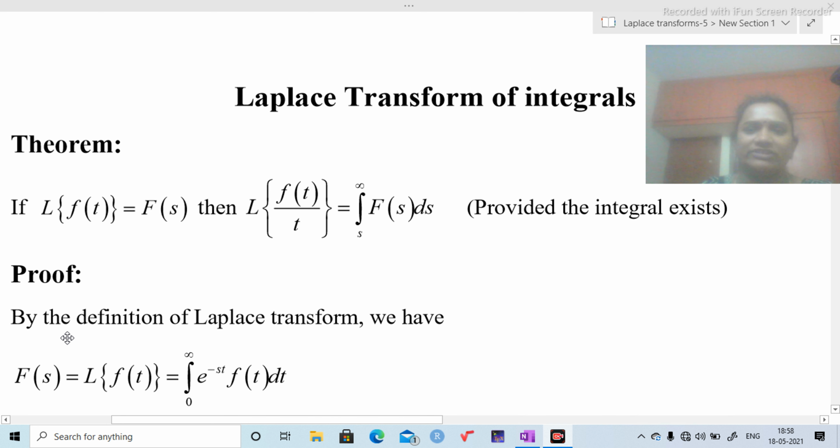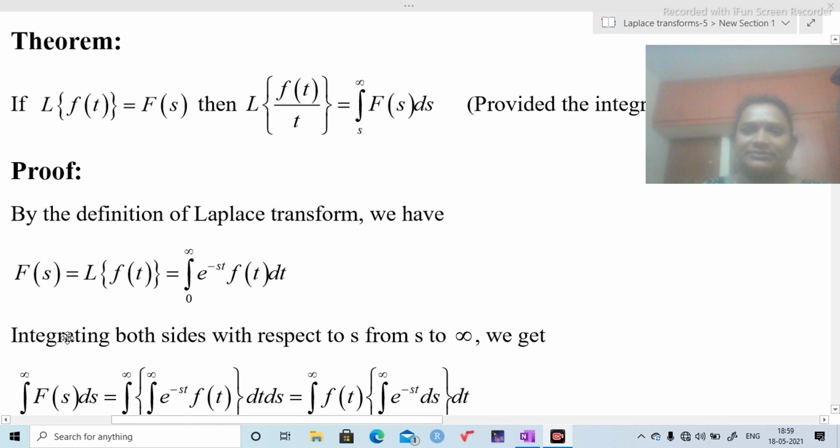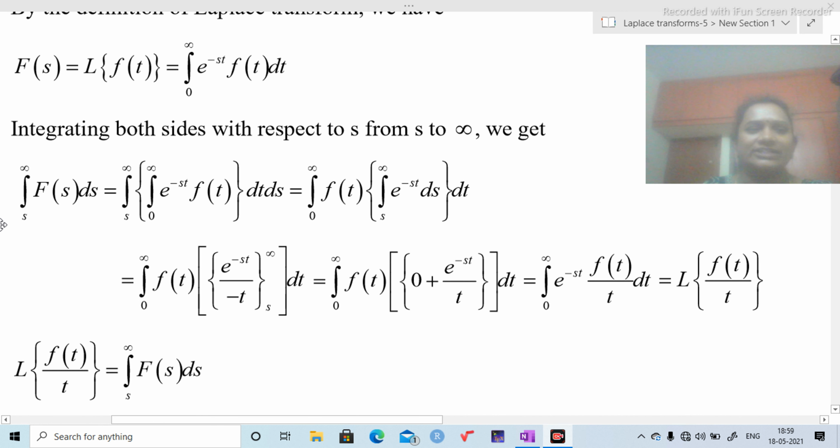By the definition of Laplace transform, we have F of s equals L of f of t equals integration 0 to infinity e power minus st f of t dt. Now I am going to integrate both sides with respect to s, from s to infinity. We get integration s to infinity F of s ds equals integration s to infinity integration 0 to infinity e power minus st f of t dt ds.